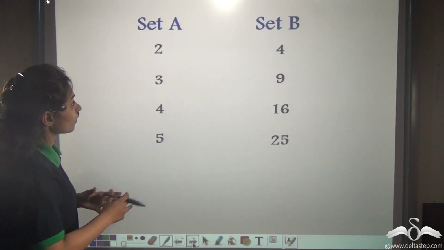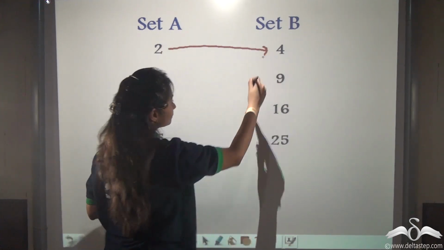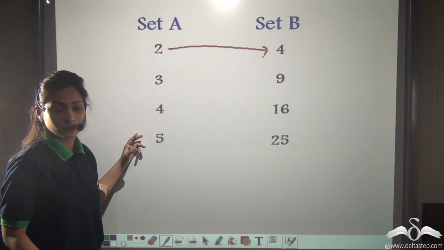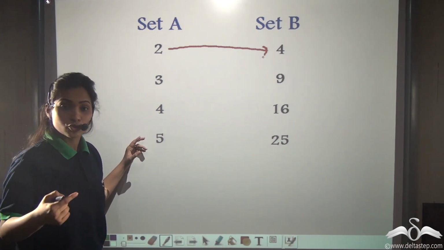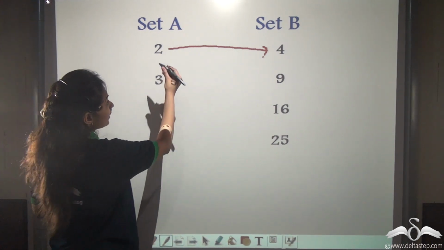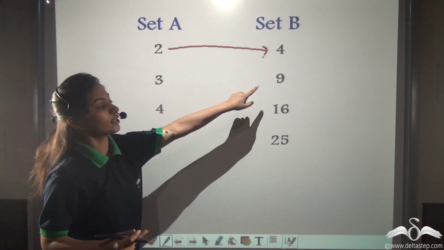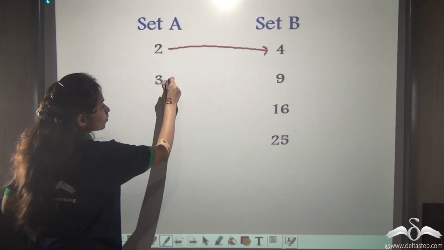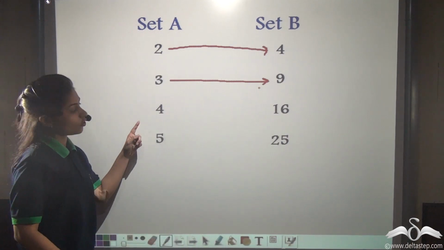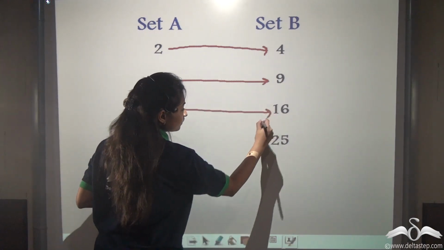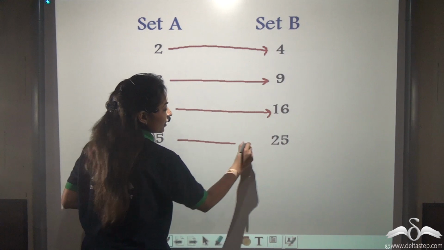Look. How is 2 related to 4? Can you tell me? Well, 2 square is 4. Let me check whether 3 is also related to 9 by that way. 3 square is 9, right? 4 square is 16. 5 square is 25.